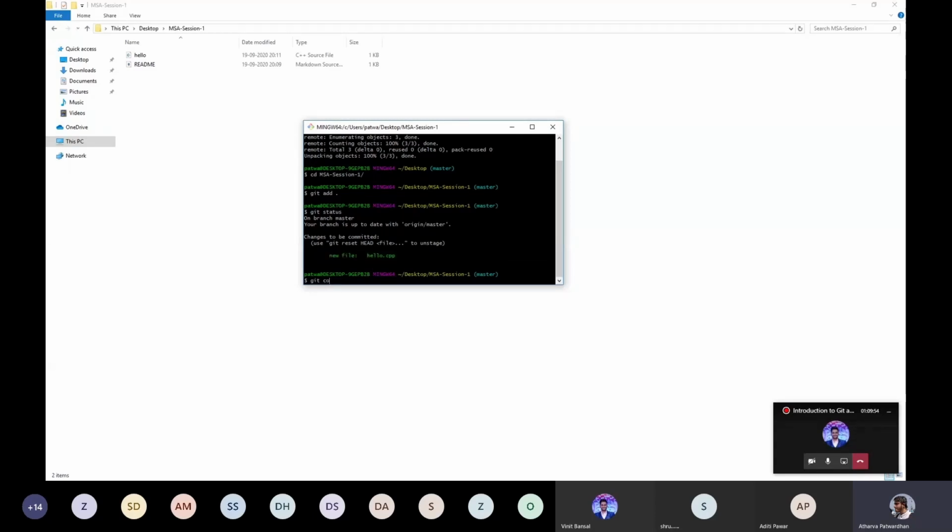I'll add a commit message to this with -m. This -m stands for message. Basically, you need to add a commit message for every staged file that you are going to push. Commit -m.